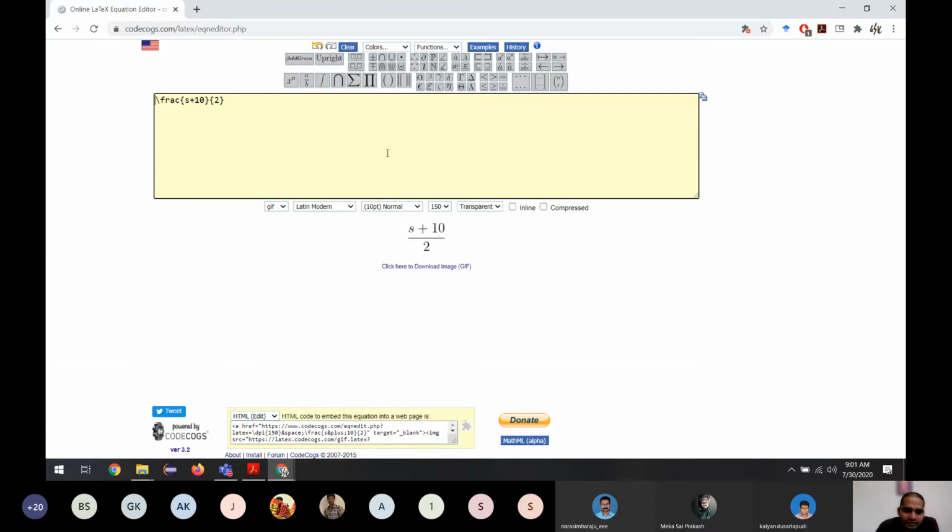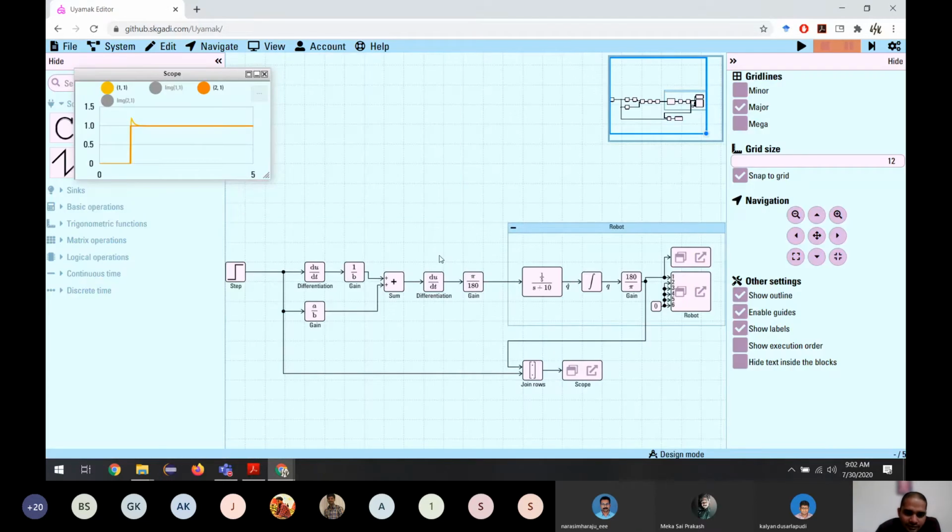Okay. So this is the inverse of our system. So further simplification, what we can say is this thing, right?